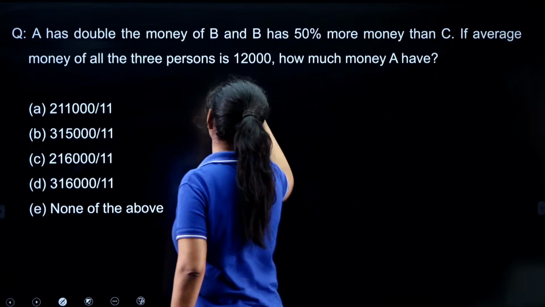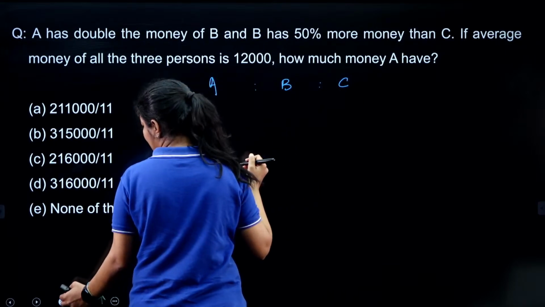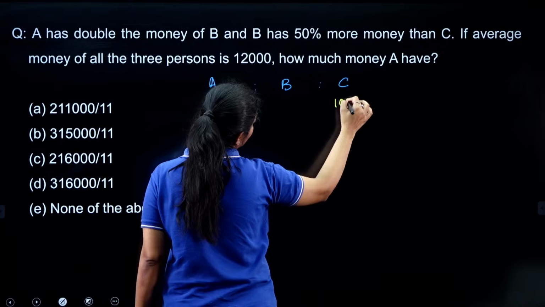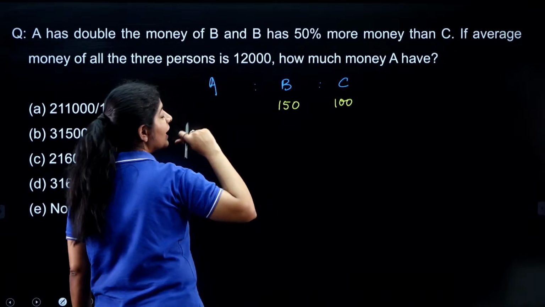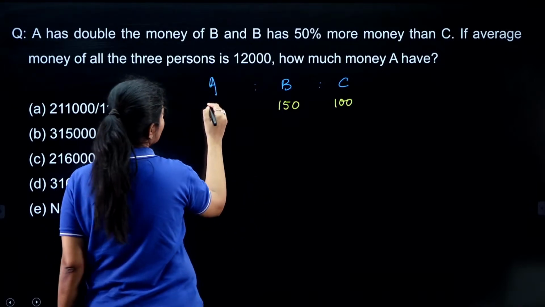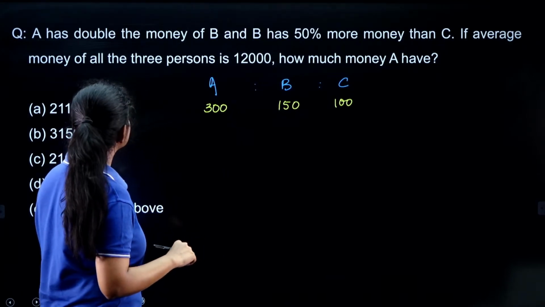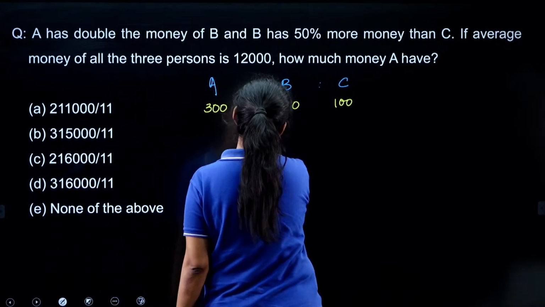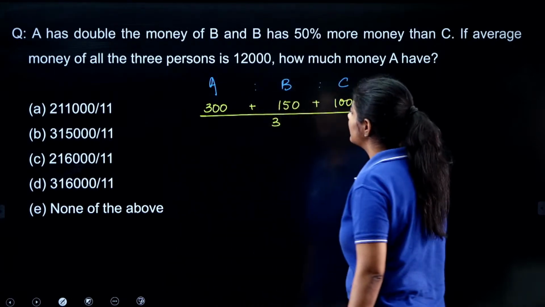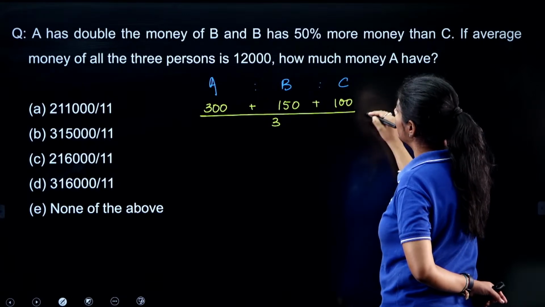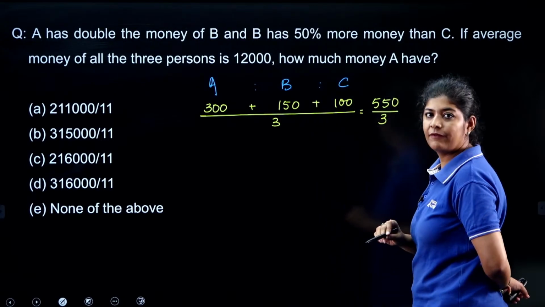Here we are having three people, right? A, B, C. I am just assuming that C is having 100 rupees. B is having 50% more than that, that means B is having 150 rupees. A is having double of what B is having, that means A is having 300 rupees, right? We can assume this. Now, the question is saying the average of these three. If I find the average of these values, what value are we getting? We are getting 550 divided by 3.